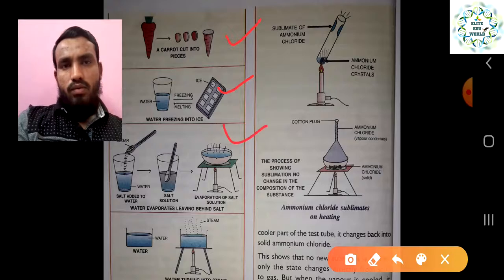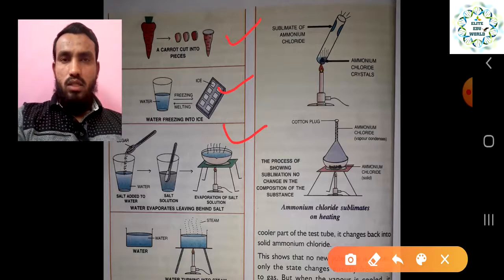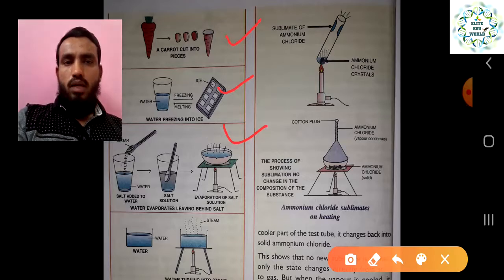Number 3 activity, what we have seen, we are adding a teaspoon of salt into the water. It will look the same, and the property of the salt remains present in the water. Once you heat it, the water will evaporate and the salt will be left behind. We can get back the salt from that solution.